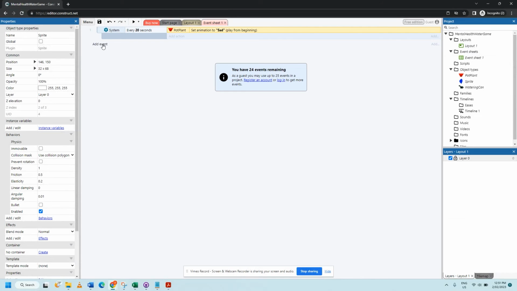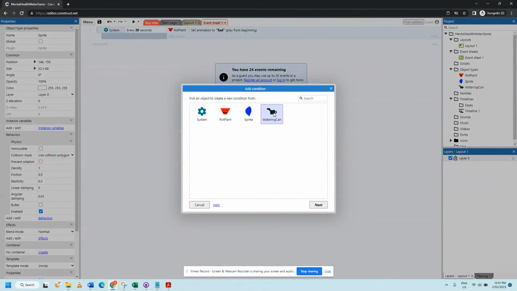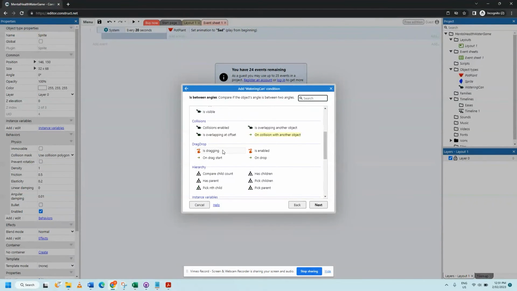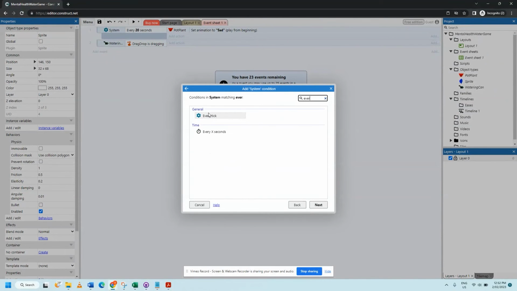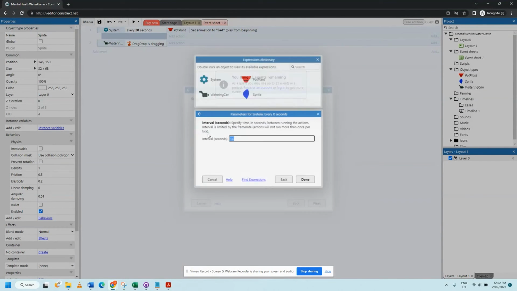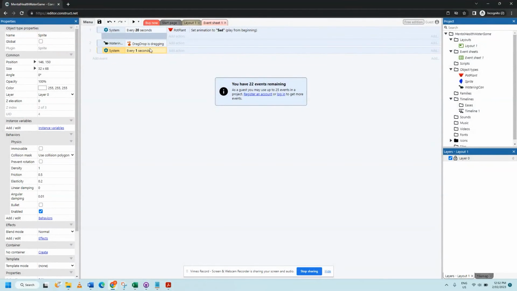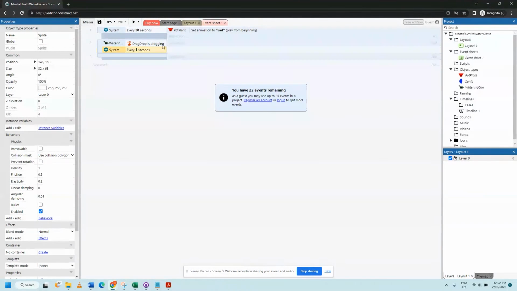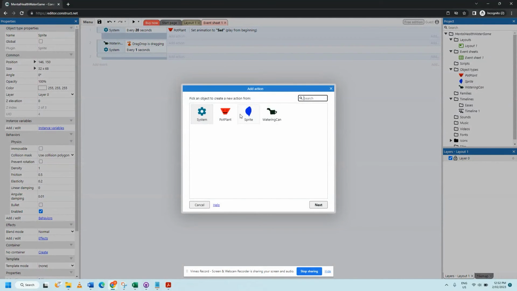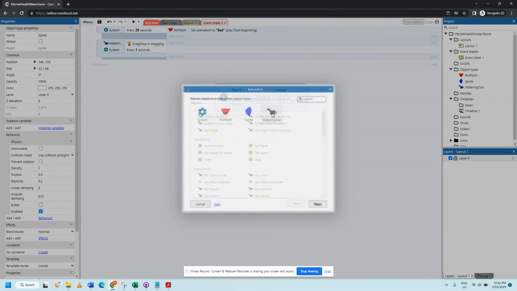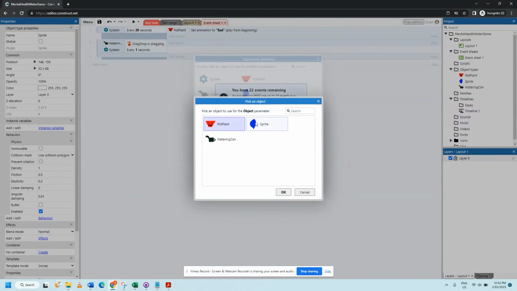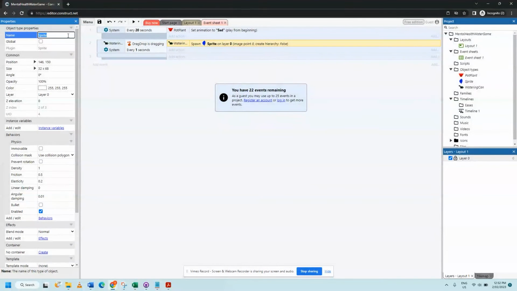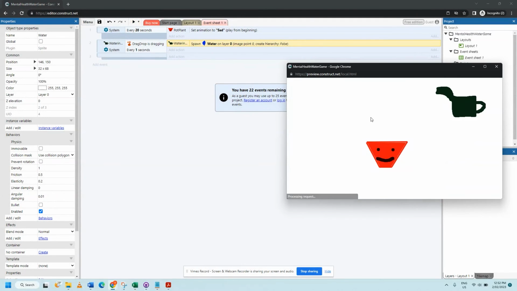Terrific. Now we're going to go add event here. Go back to event sheet 1. And then what we're going to do is dragging. So is it being dragged? And then we're going to do the timer one here again, every X seconds. Let's try 1 second right now. Add event. Add action. And that action would be watering can is going to spawn another object, and that should be the water. Oh, I have not renamed mine. Let's see what happens here. Yay, how cool is that?